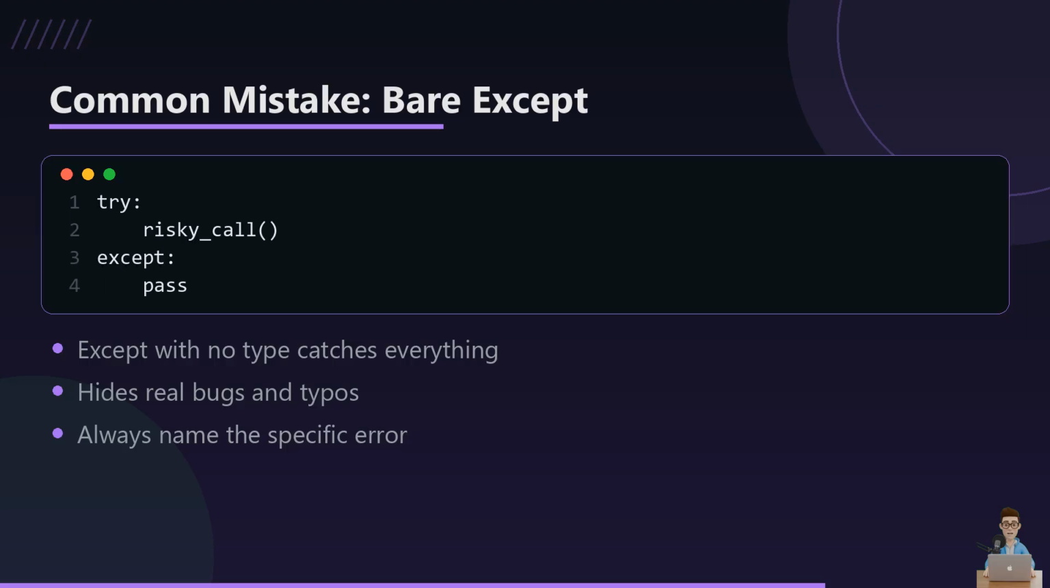Here is a mistake I see all the time, and honestly I made it myself early on. Writing a bare except with no error type and then just passing silently swallows every single error, even ones you never expected like typos in your own code. It looks like your program works, but it is actually hiding real bugs from you. Always name the specific exception you expect so surprises still surface.